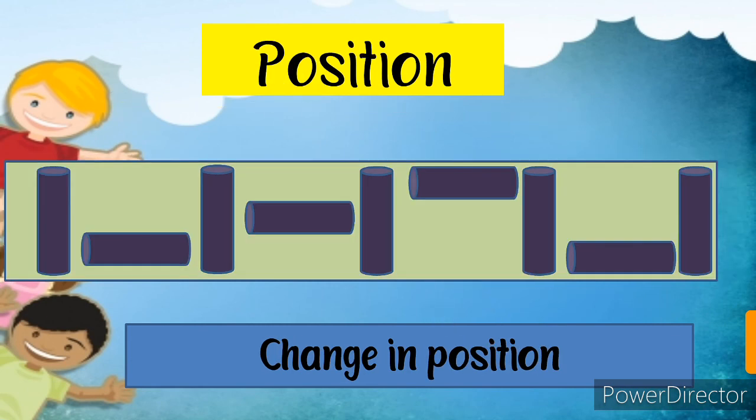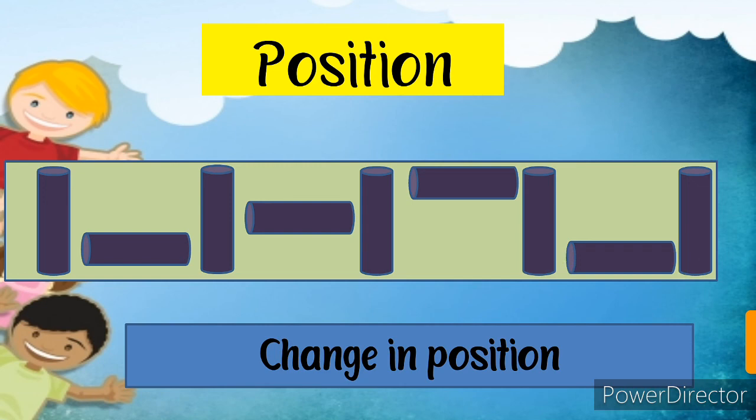Position. As I told you with the arrow, you have to observe the tip of the arrow. But here it is the cylinder, so we have to find the position of the cylinder. Standing, then sleeping. Standing, sleeping, standing, sleeping, standing.